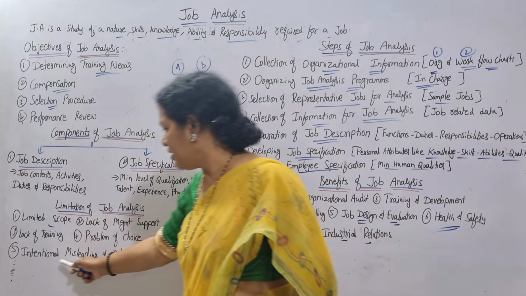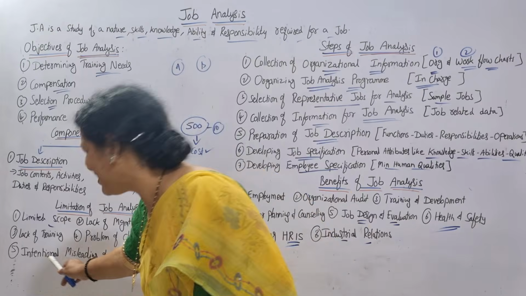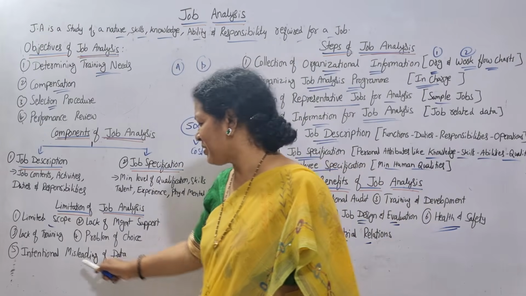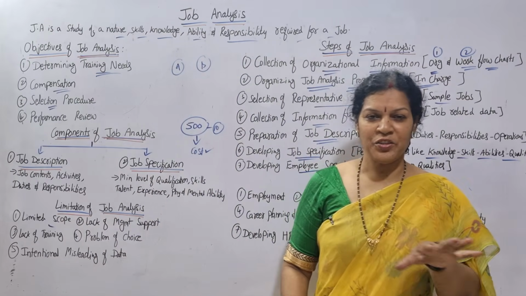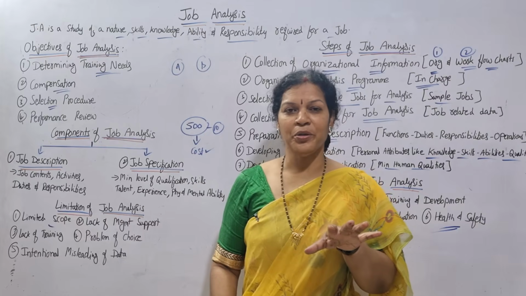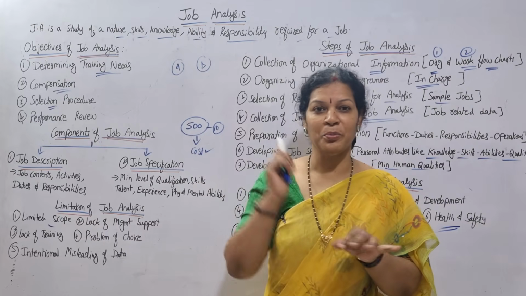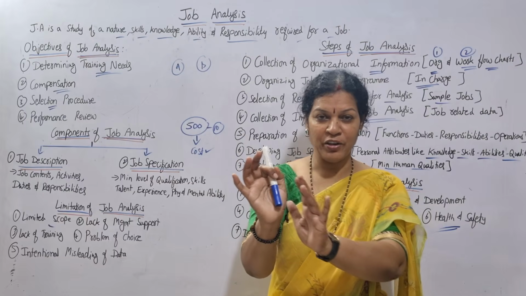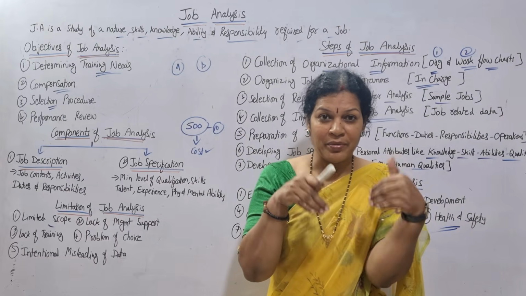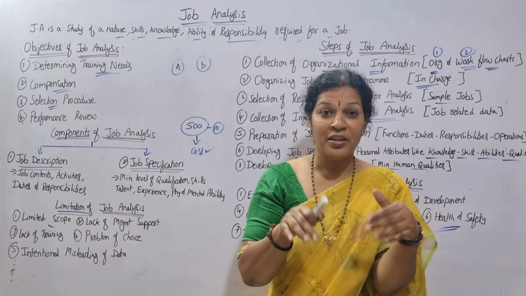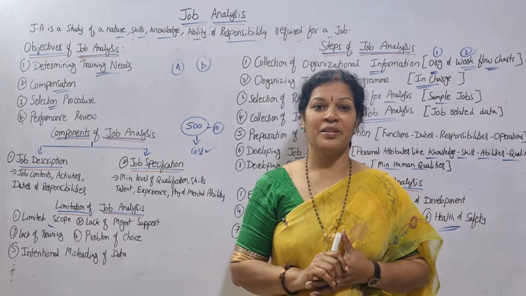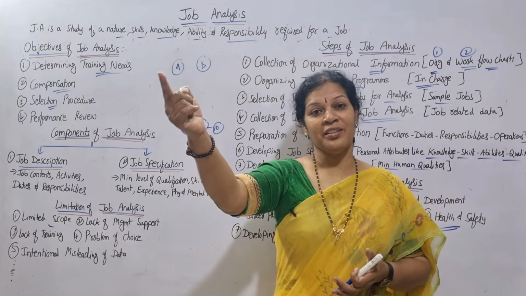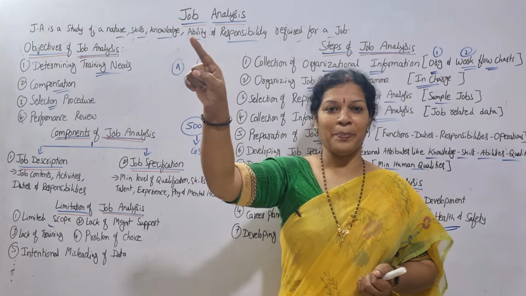Last one, intentional misleading of data. How do you do job analysis? Based on human resource planning, HRP. Whatever information you got from human resource planning, from there you are going to prepare the job analysis. Data is human resource planning, HRP.